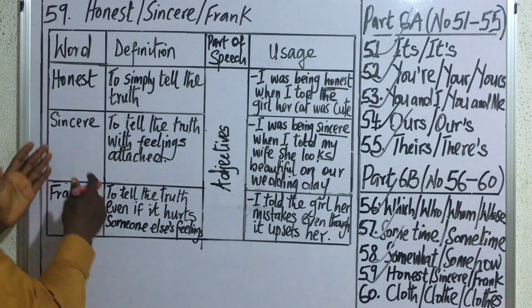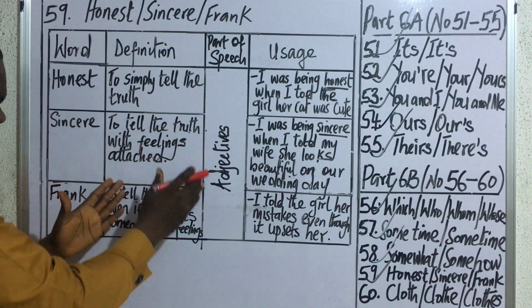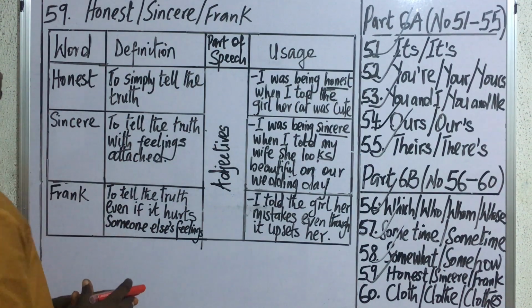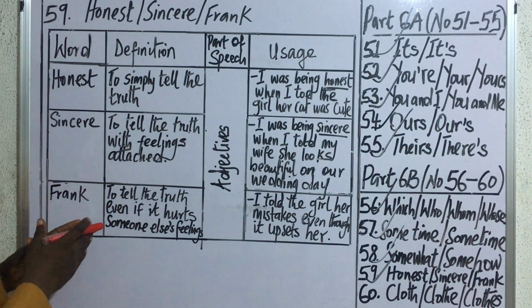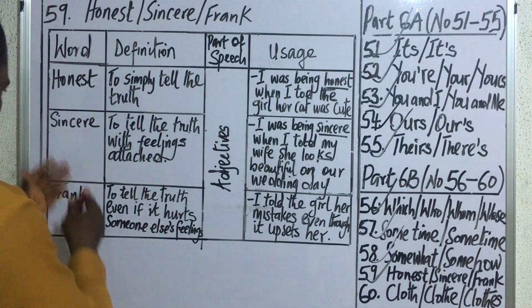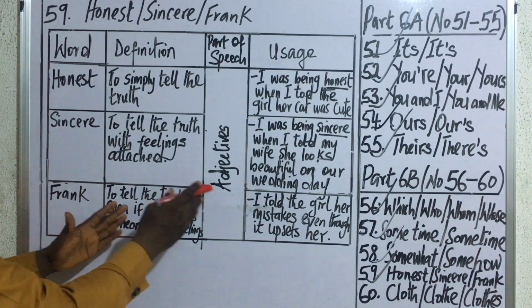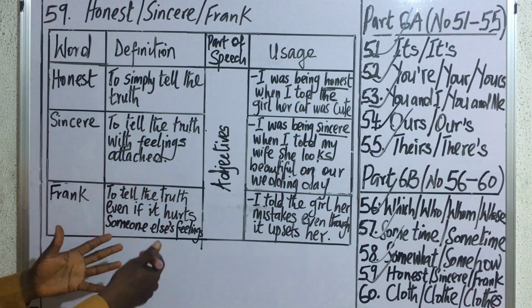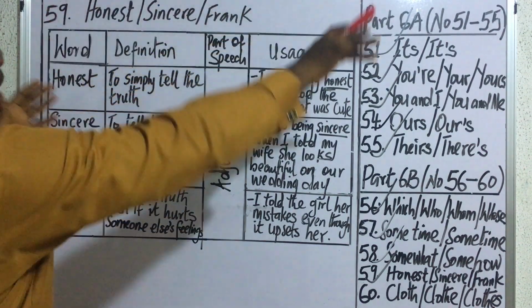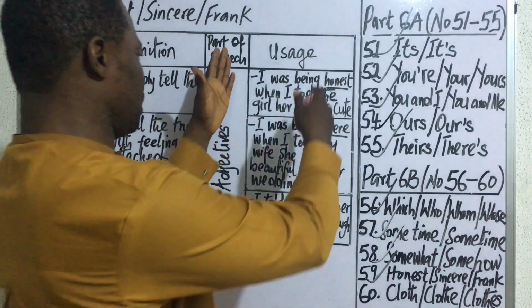Then, what does it mean to be sincere? To be sincere means to tell the truth with feelings attached. To be emotional about what you are saying, about the truth. That is what it means to be sincere. Then what does it mean to be frank? To be frank means to tell the truth even if it hurts someone else's feelings. So you can easily see that these three words are all about telling the truth.